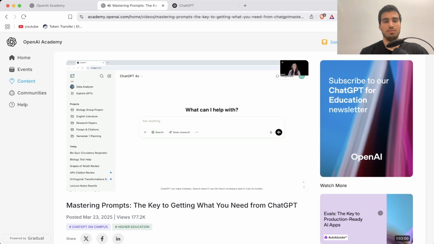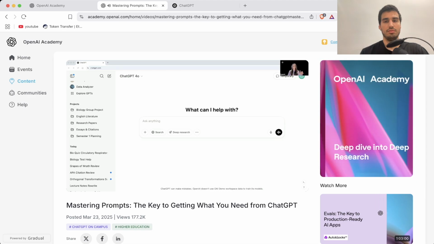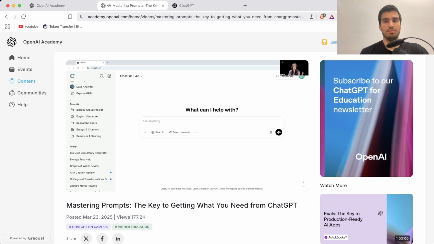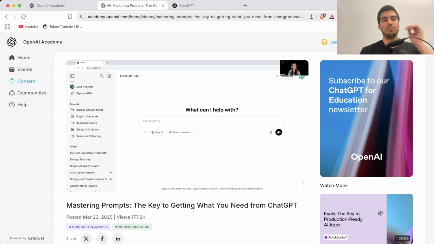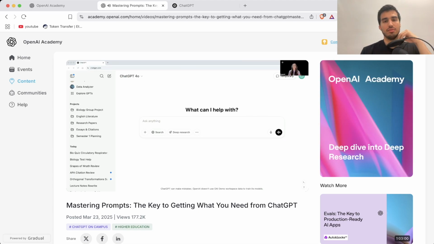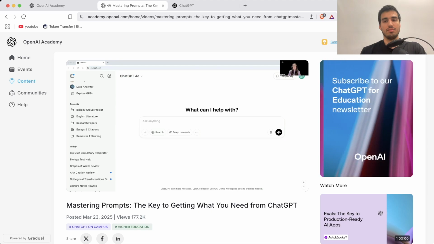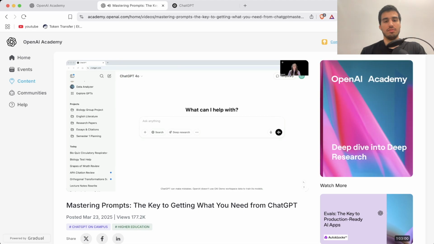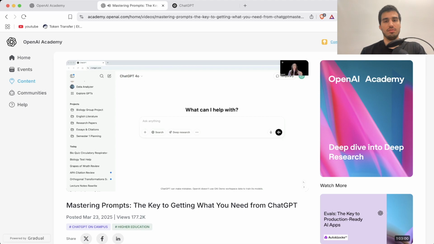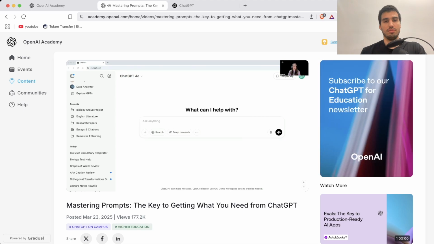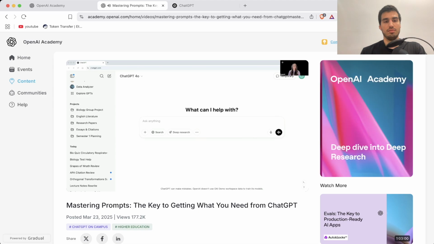Before we dive into the demo, here's a simple prompting framework. All you need is two things: context and expectation. The key to better responses is giving ChatGPT background on the task you are working on. This is the context. Then, when you specify the type of response or the output that you are looking for, that's when you add in the expectation. This simple two-step approach makes a huge difference to ensure that you get clear, useful results.